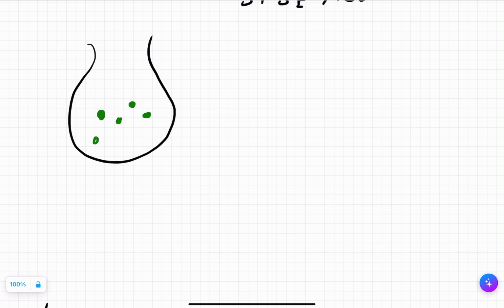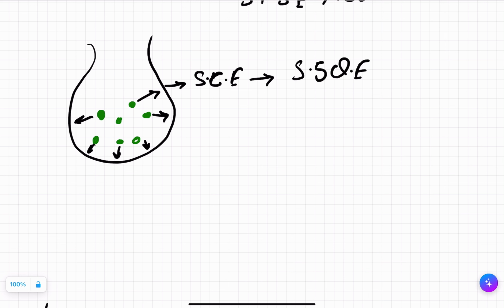Now these are the stones. They will go and damage the wall of the gallbladder. Since this is getting damaged, this is also a stress for it. The cells of the gallbladder lining will try to adapt. Earlier it was simple columnar epithelium, which is a single layer of cells. A single layer can be easily destroyed, so this will change into multiple layers. Again, this will change into stratified squamous epithelium, a multiple layer of epithelium.